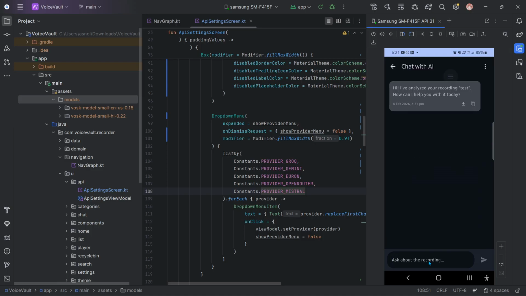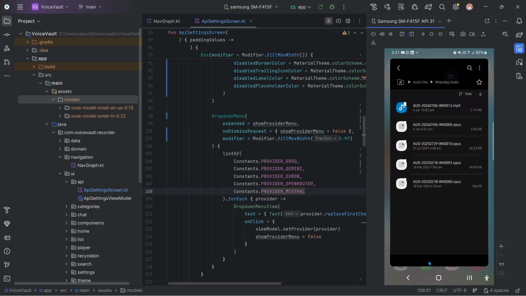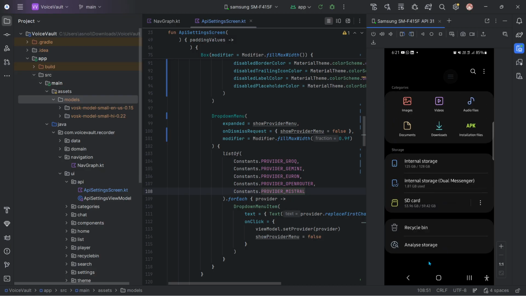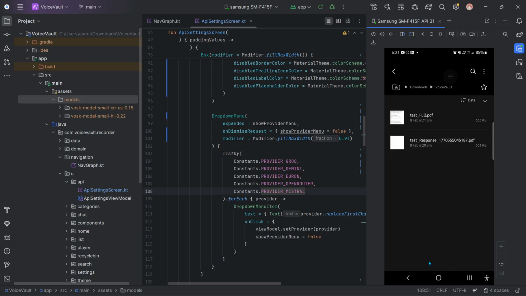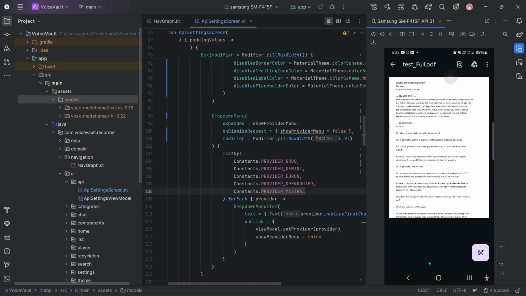And as you can see, it has cleared the conversation history, and it has greeted me with the audio file name. So let's go back. Let me just show you the folder where it was saved. So I will go back here, and it is in the download folder, voice vault. And as you can see, it is 6:21 p.m. and if you want to open it, I will tell you about this ScanFlow AI also later, but let me just open with this one. And as you can see, all of that was generated.